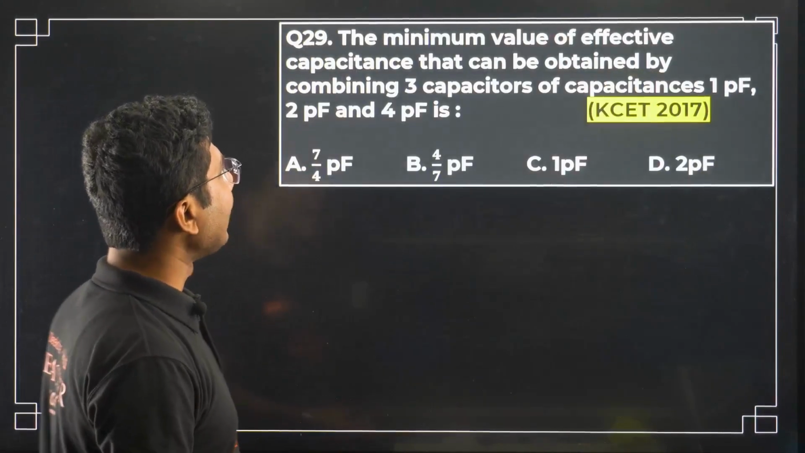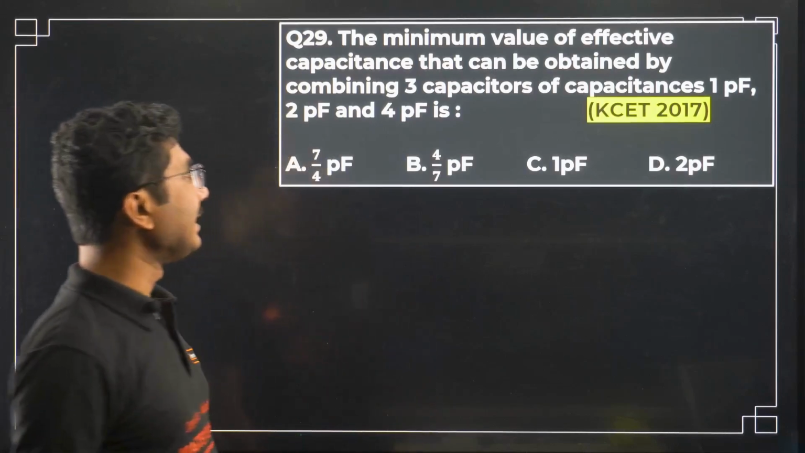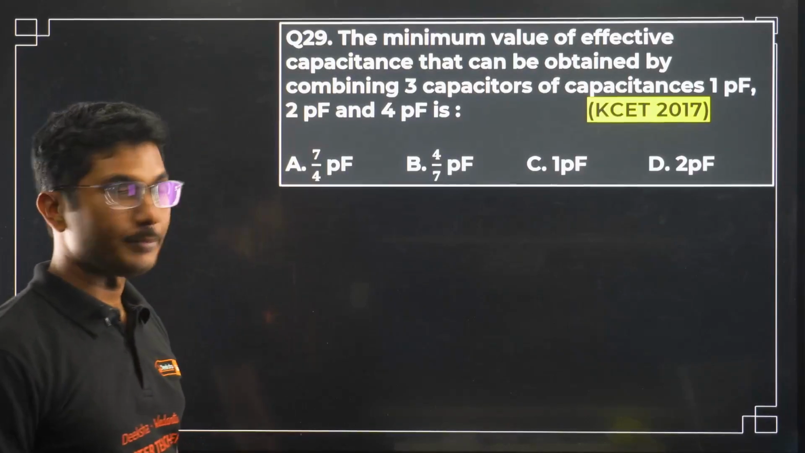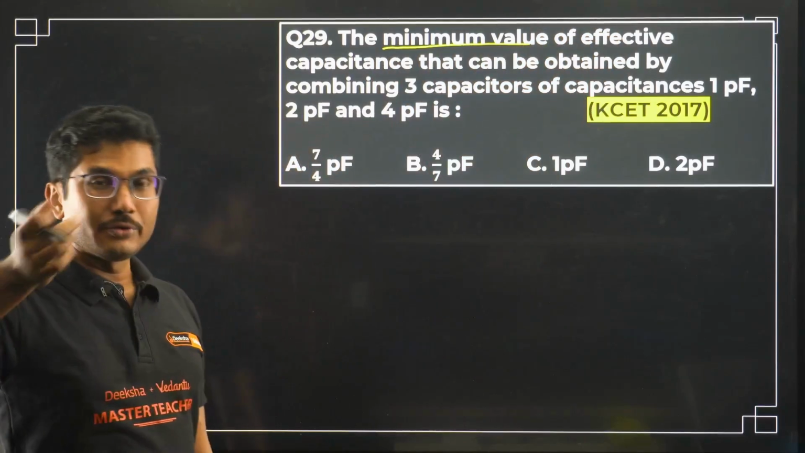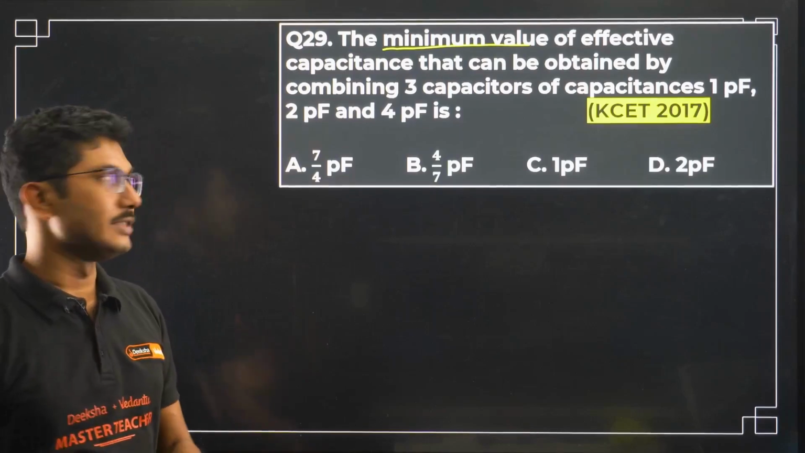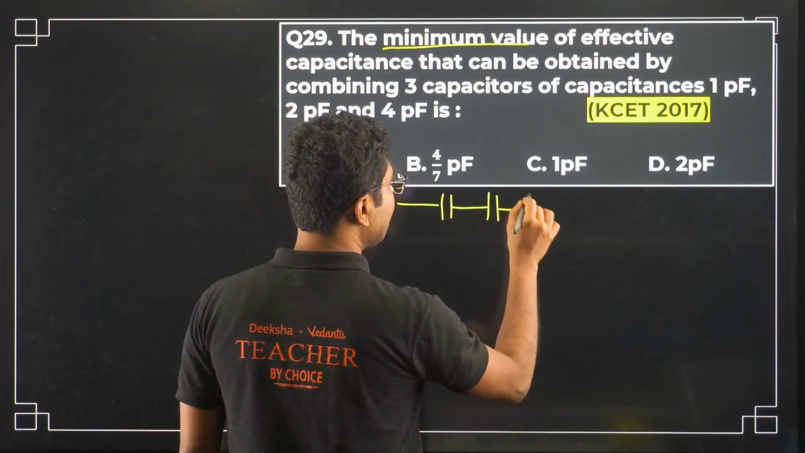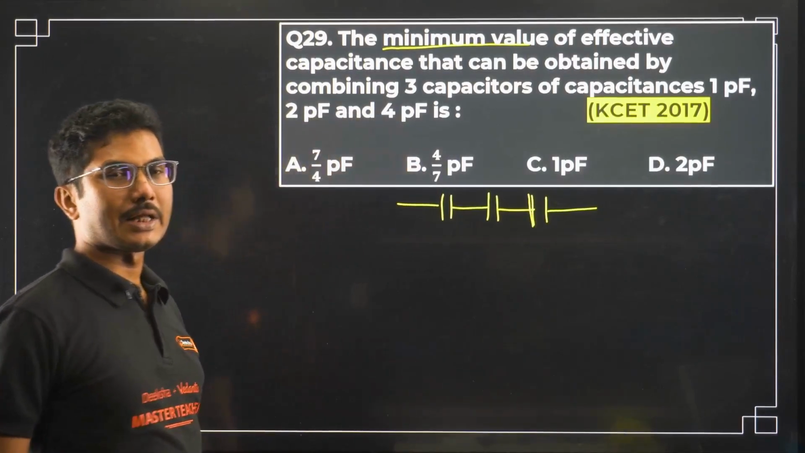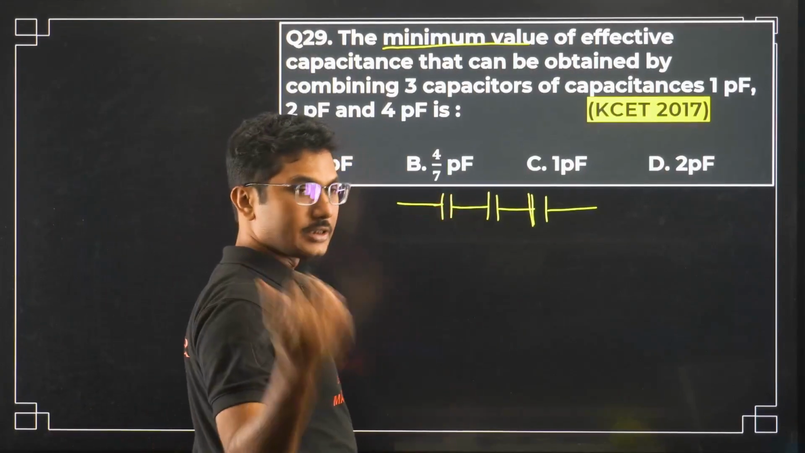The minimum value of effective capacitance that can be obtained by combining 3 capacitors of capacitances 1 picofarad, 2 picofarad and 4 picofarad. So minimum value. If you remember my lecture, I told you that minimum value is obtained only when capacitors are connected in series. So if you connect 3 capacitors in series, then you get the minimum capacitance. The minimum value is always possible when they are connected in series. No other combination is allowed.